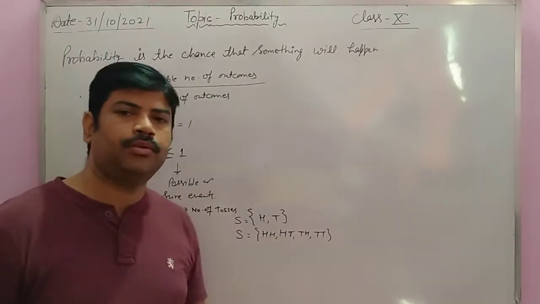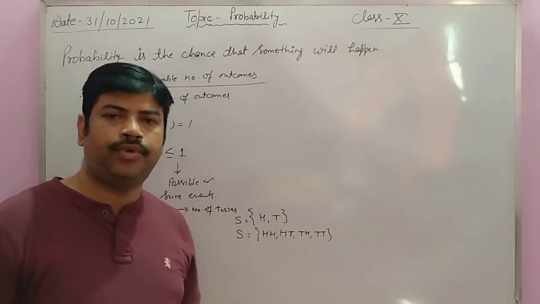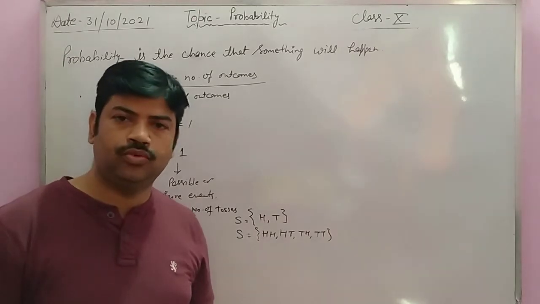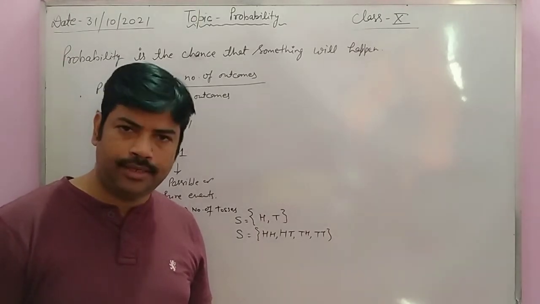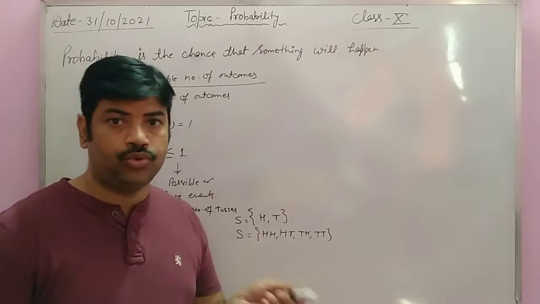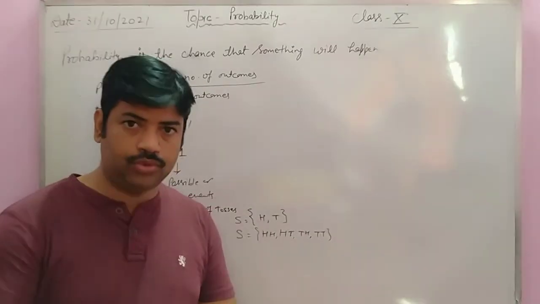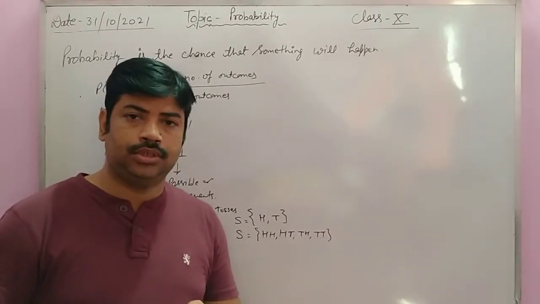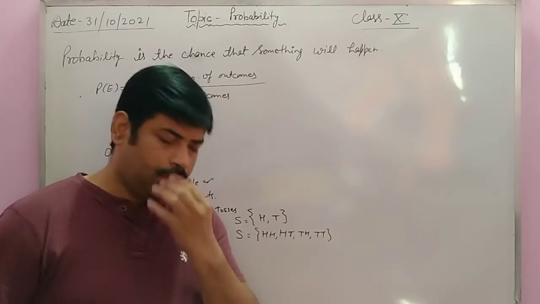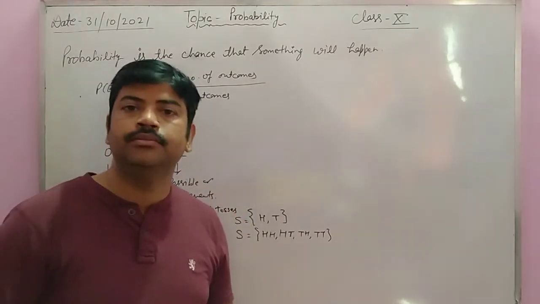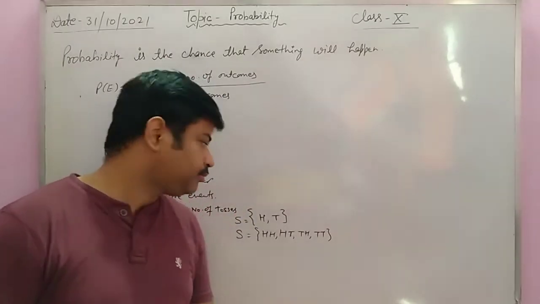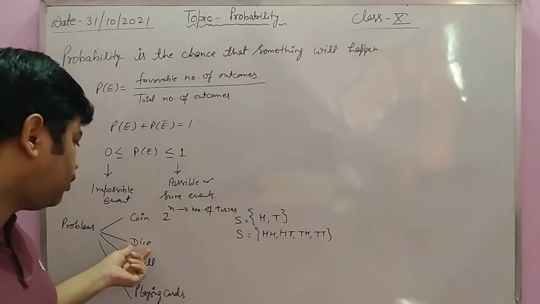If this type of problem arises, like if a coin is tossed two times, find the probability of getting one head, at least one head, or at most one head, at most two heads, at most three, at most two tails. Like this, these types of problems will come in coin. Is that clear?